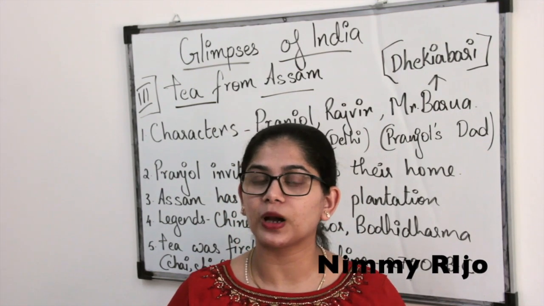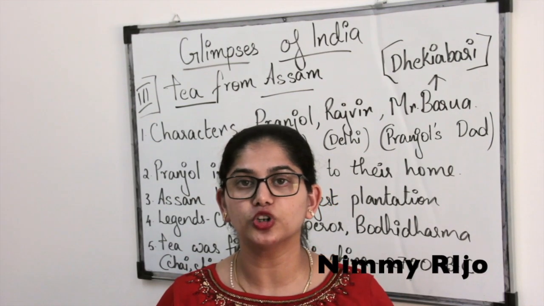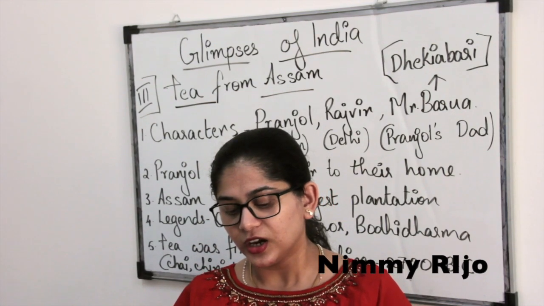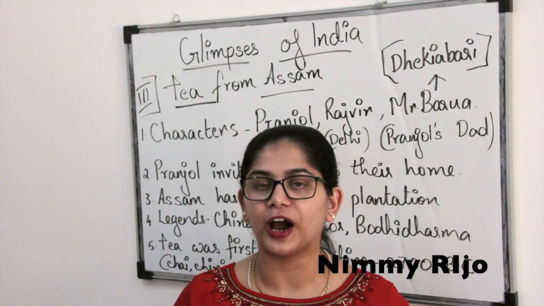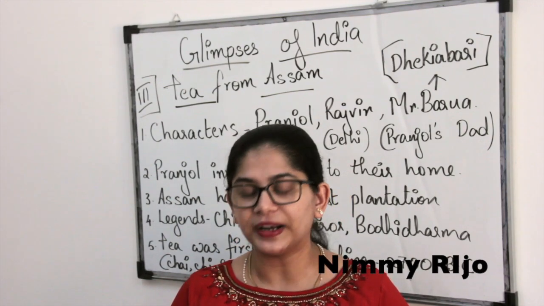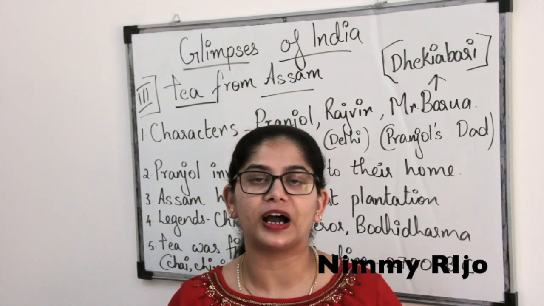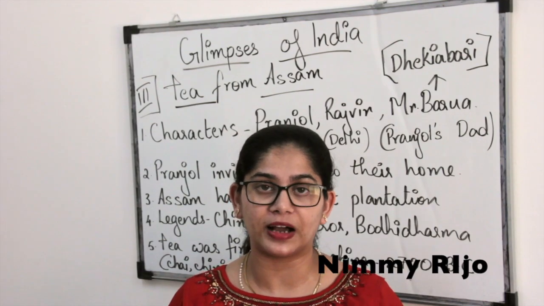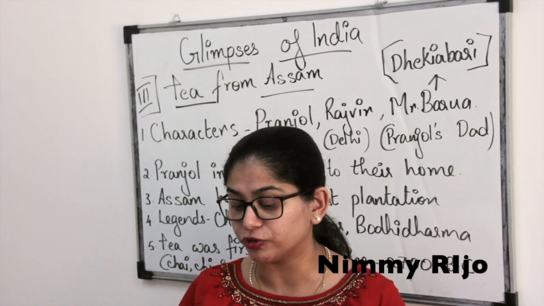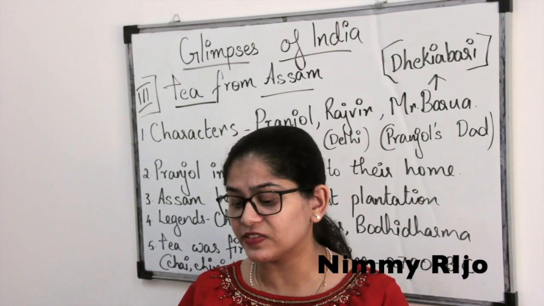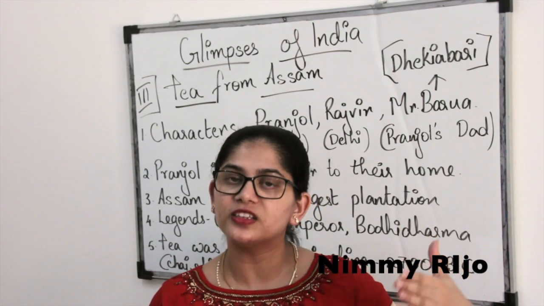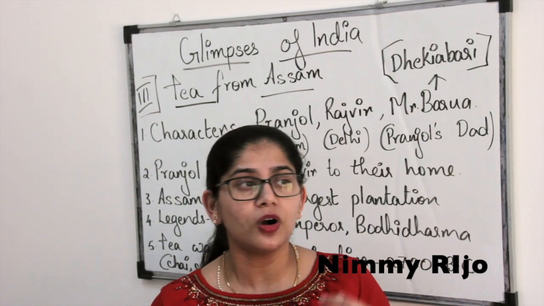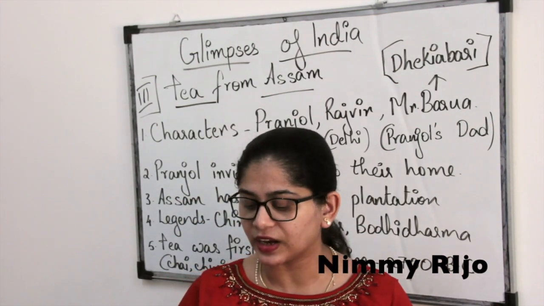So Rajveer is coming up with a new thing, and Pranjol, being a person from Assam, it was shocking news for him. Rajveer was actually an ardent fan of detective stories. But at that particular moment, as he was traveling to Assam, he came to gather all the information about Assam. Whatever he didn't know, he also read a lot of books. Rajveer had never seen so much greenery before. So the train is moving towards Assam, and he saw the beautiful greenery outside. He was so enthusiastic to see it.